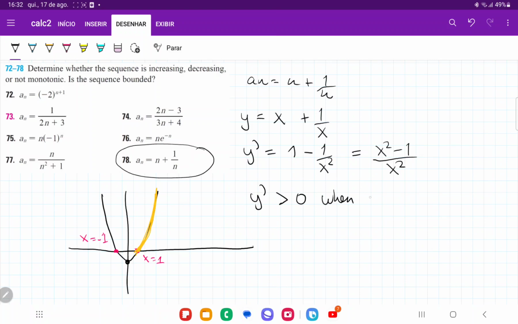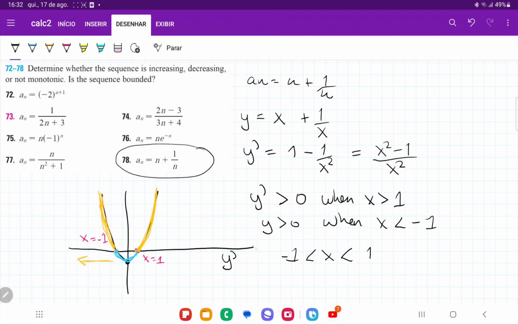So when x is greater than 1, or when x is less than negative 1, right? If we go in this direction to the negative x, we can see that everything above is going to be positive. So we can say that y is positive when x is less than negative 1. And when x is between 1 and negative 1, it would be in this situation here, we can see that it's going to be negative, right? Then our derivative is going to be negative because this output is going to be negative. So we can say that y prime is going to be less than 0 when x is between these two values.